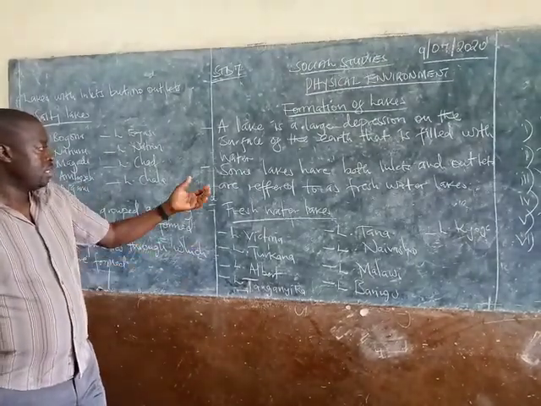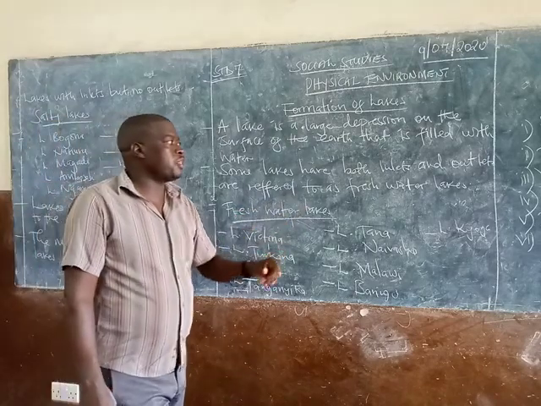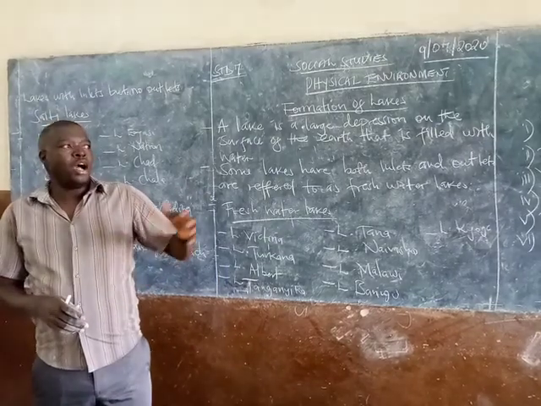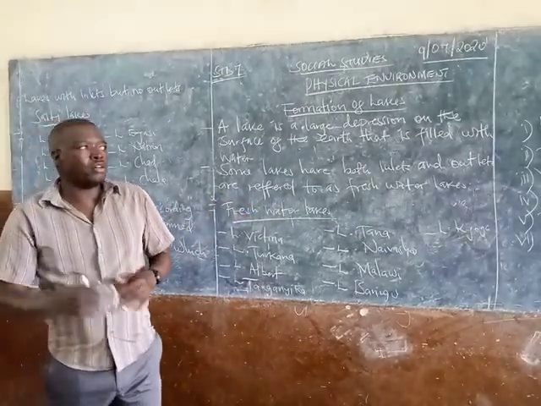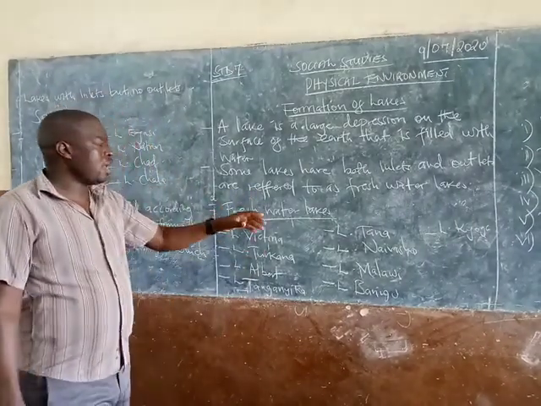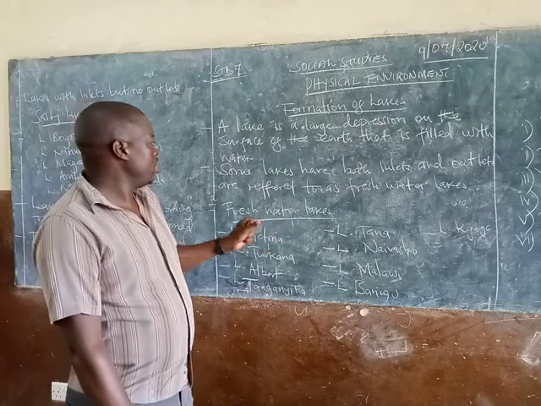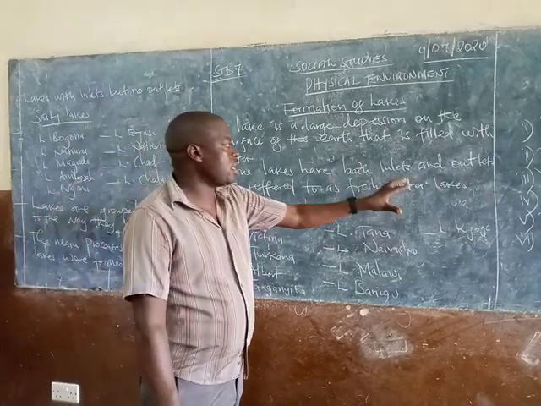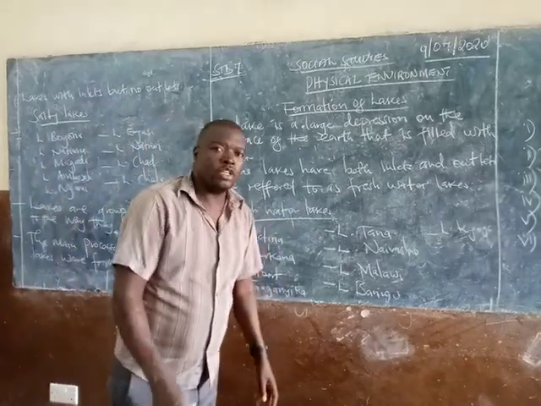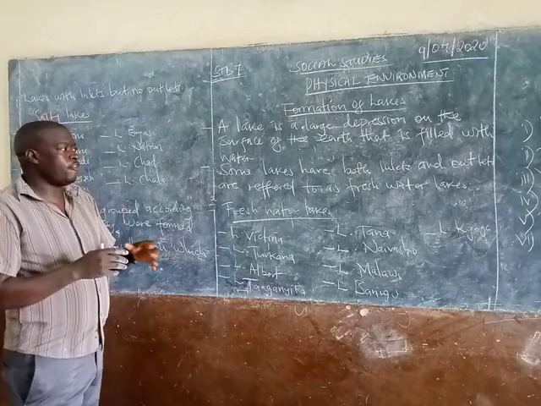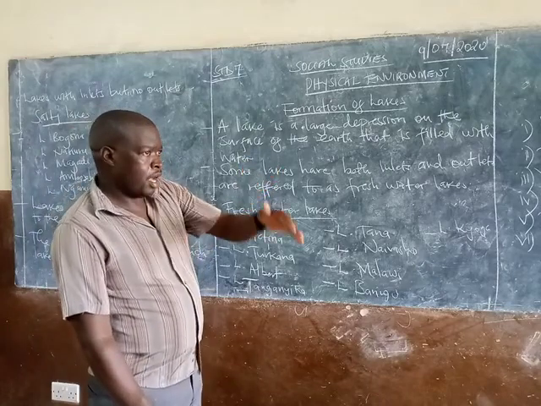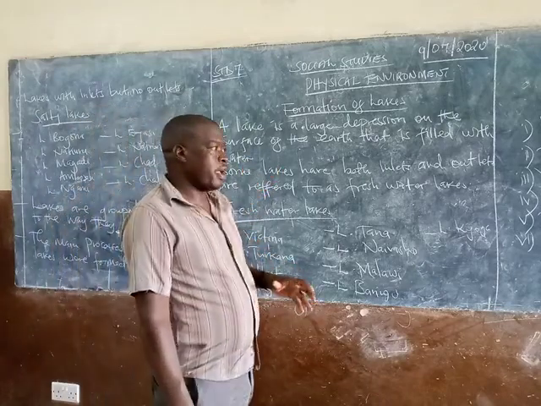Then we have lakes that have both inlets and outlets. A lake can have inlets, that is water coming in, but no outlets. Outlets means water going out. Some lakes have both inlets and outlets. These lakes are referred to as freshwater lakes. These are lakes that have rivers draining into the lake, but